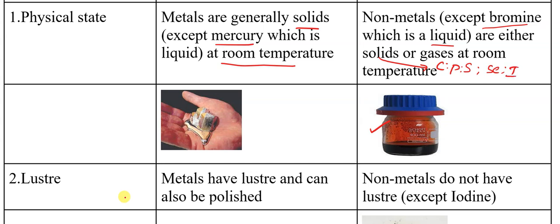These are examples of non-metal solids. Non-metal gases are fluorine, chlorine, hydrogen, nitrogen, oxygen. So that is the point regarding physical state.